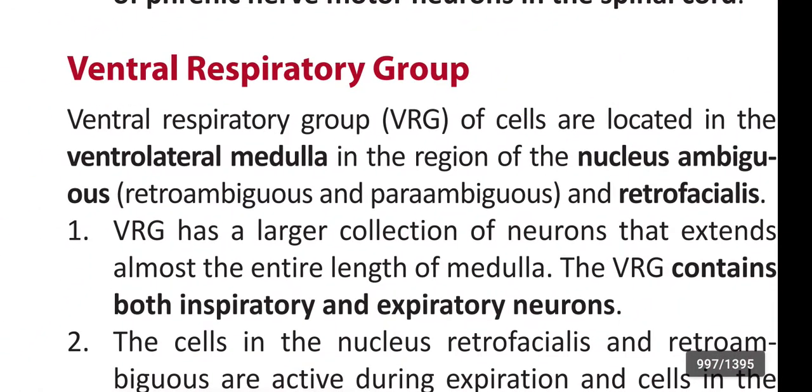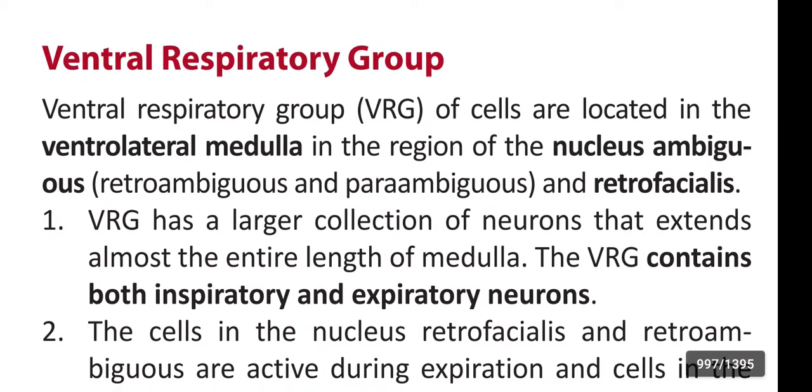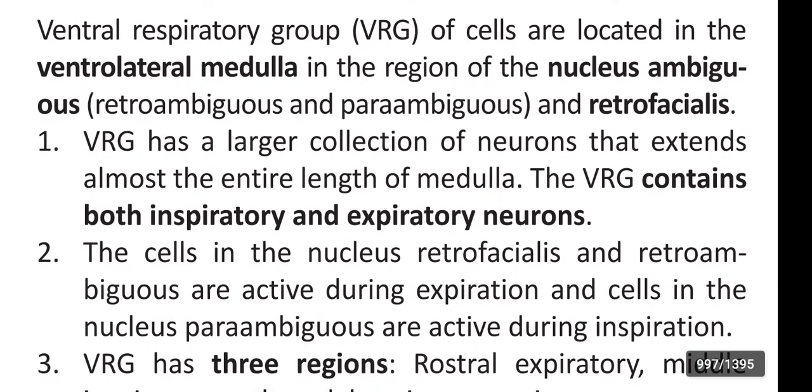See once again, the ventral respiratory group. The ventral respiratory group of cells is located in the ventrolateral medulla in the region of the nucleus ambiguus and retrofacialis. It has a larger collection of neurons that extends almost the entire length of the medulla, and it contains both inspiratory and expiratory neurons.